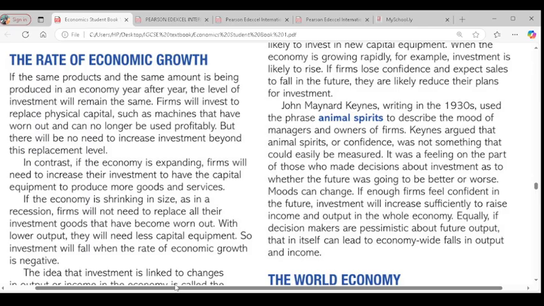Then we have the capital-output ratio, which I said is output divided by input. Then we have Y_t - Y_{t-1}, which is the change in real income during the year t. So we're going to have the given year. We're going to have the value of output. We're going to have the value of input. We're going to have the capital included and the amount of investment. Is it clear? Mm-hmm.